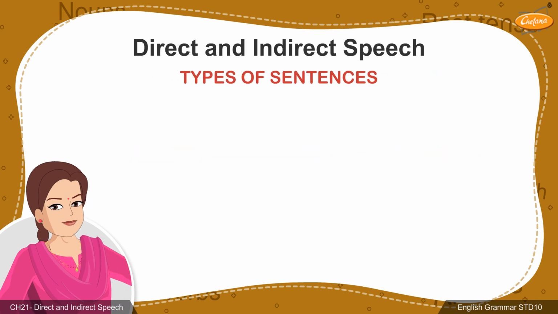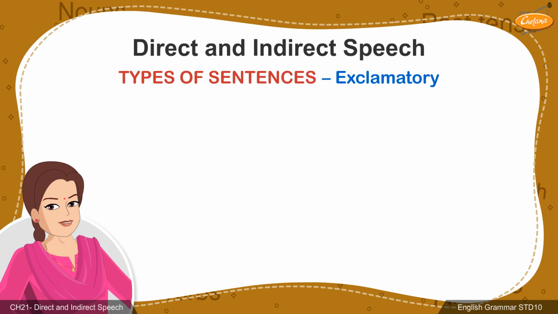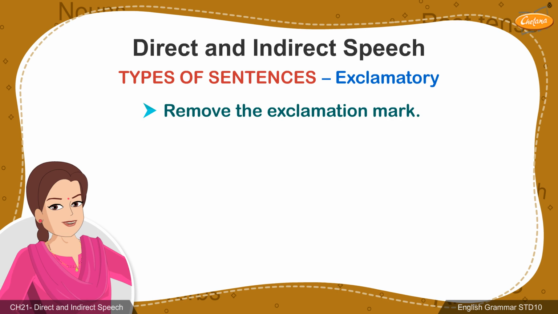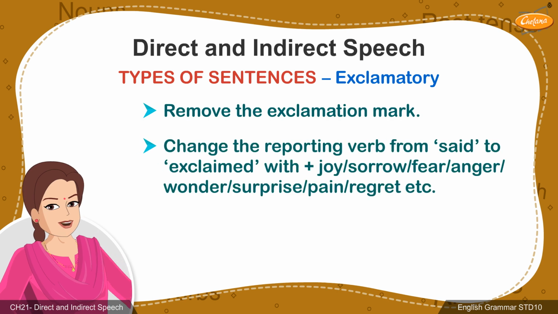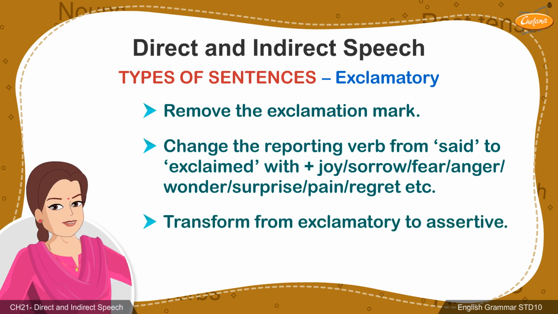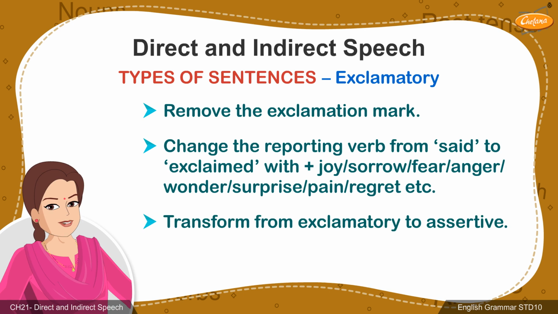Next, we will be learning how to write exclamatory sentences in indirect speech. In case of these sentences, a couple of changes take place. Firstly, the exclamation mark must be removed. Second, the reporting verb must be changed from said to exclaimed with plus joy, sorrow, fear, anger, wonder, surprise, pain, regret, etc. Third, the exclamatory sentence must be transformed into an assertive sentence.